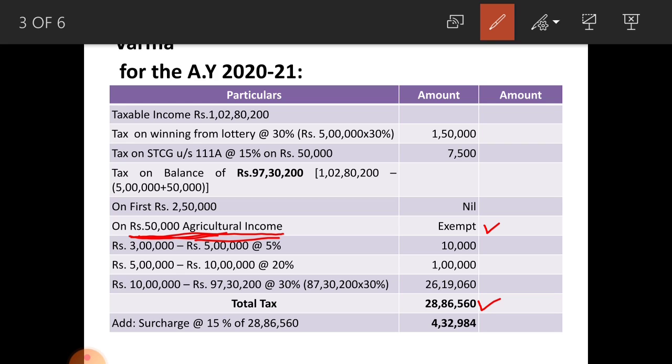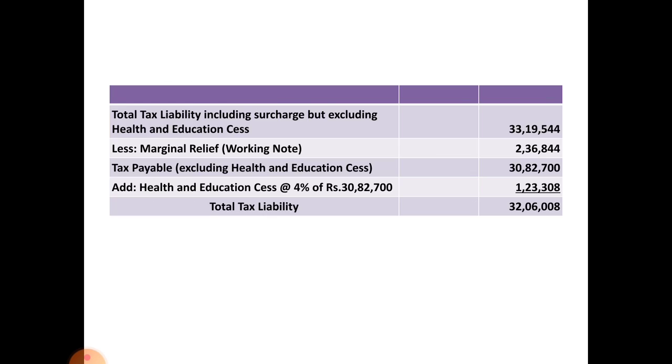On this tax, that is total tax payable by him, you have to add surcharge at 15%, that is on total tax you have to pay surcharge and not on the total income, that amounts to rupees 4 lakh 32,984, that is 15% of total tax of rupees 28 lakh 86,560. The surcharge amounts to rupees 4 lakh 32,984.